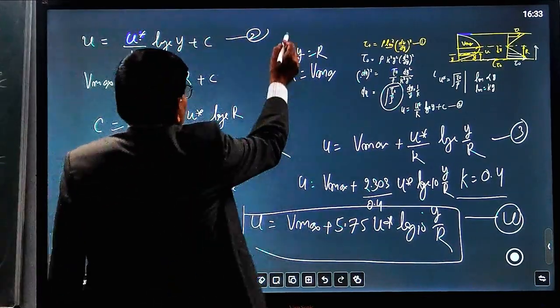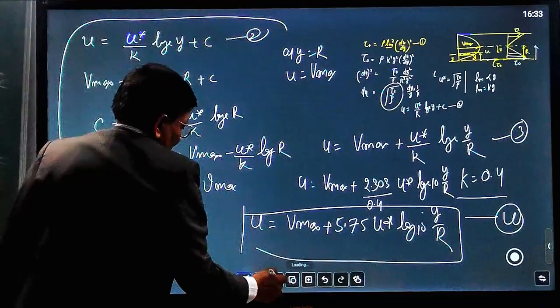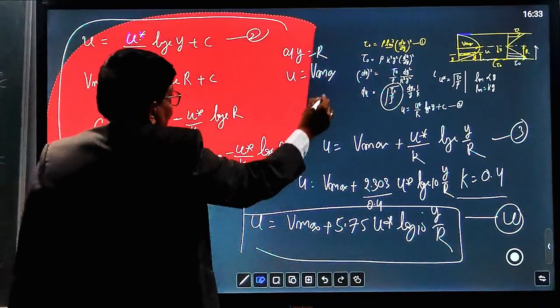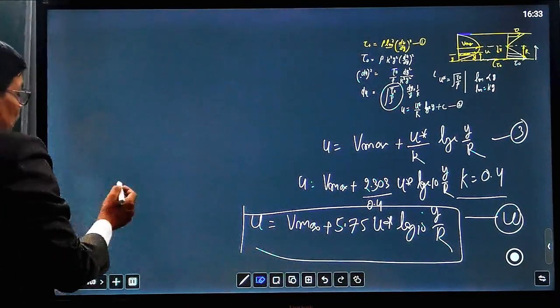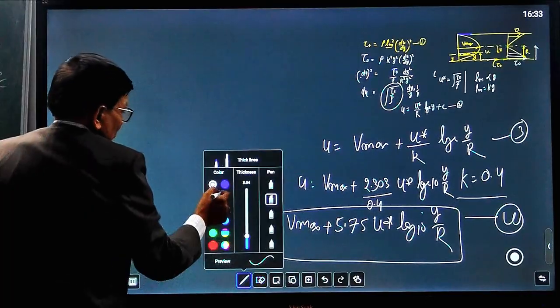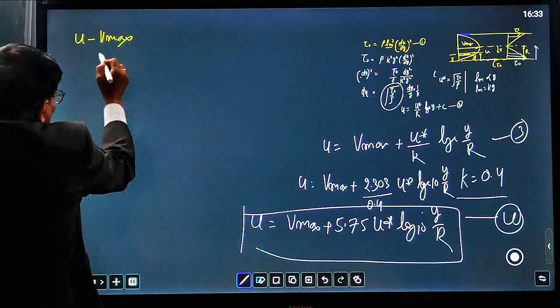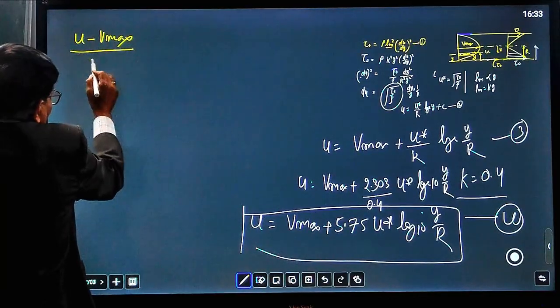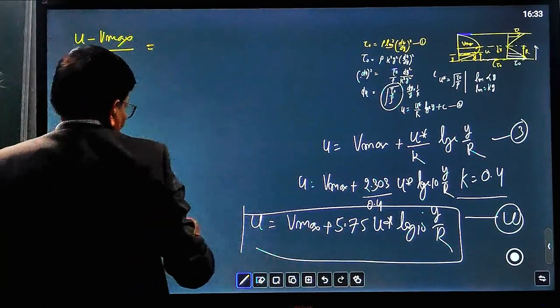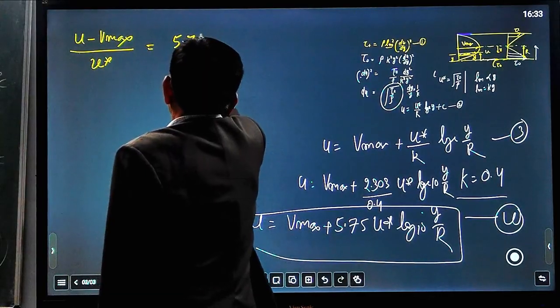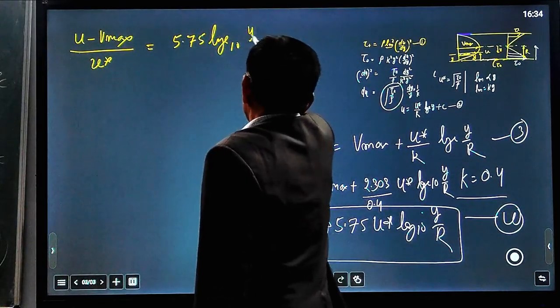Dimensionless form. We can derive this equation into dimensionless form. How can we do it? So u minus v maximum upon u star equals 5.75 log 10 base y by r.